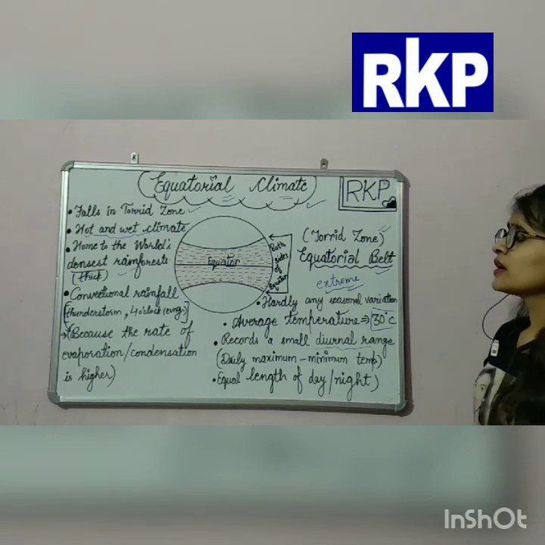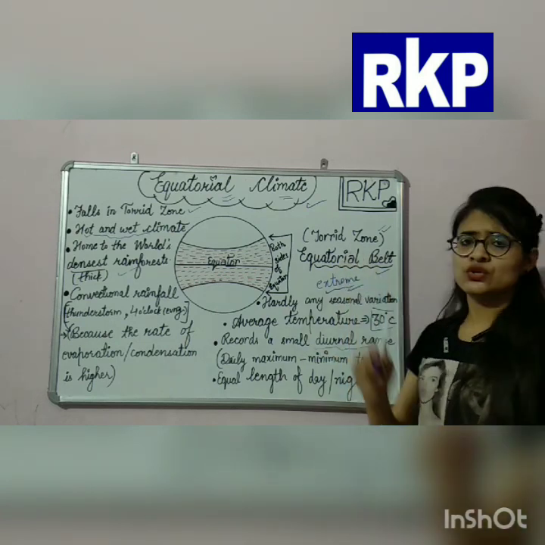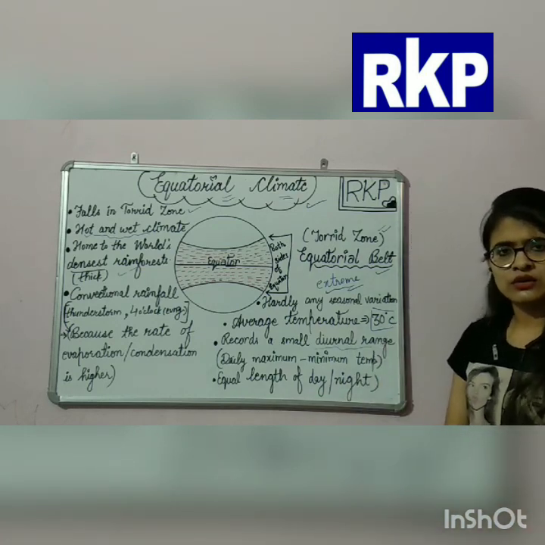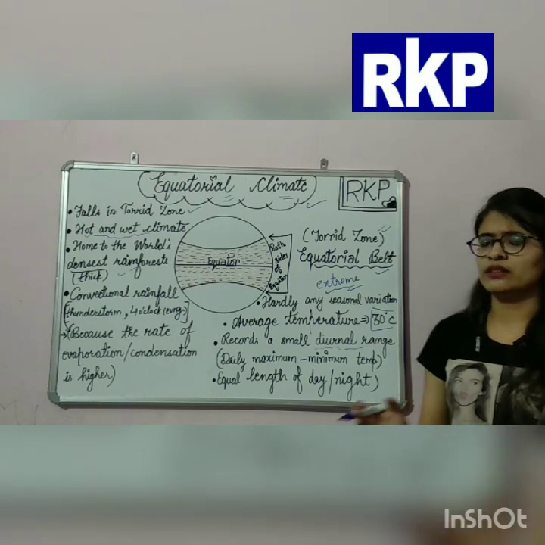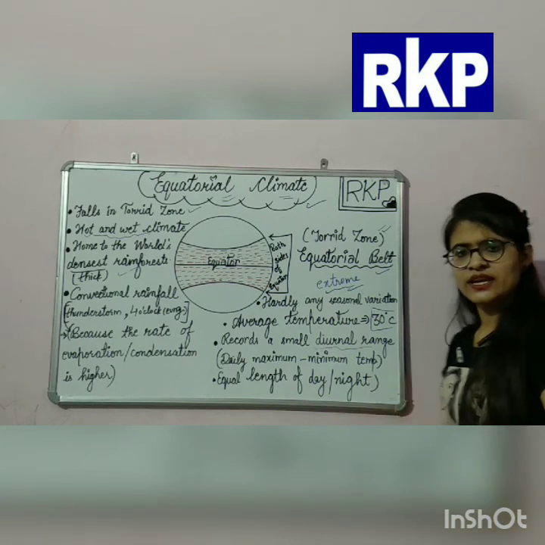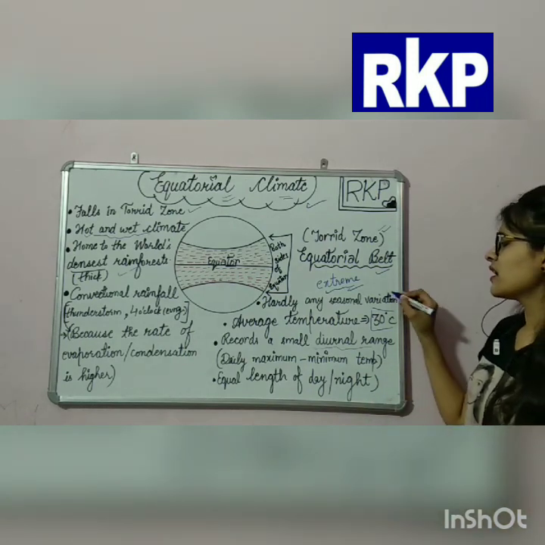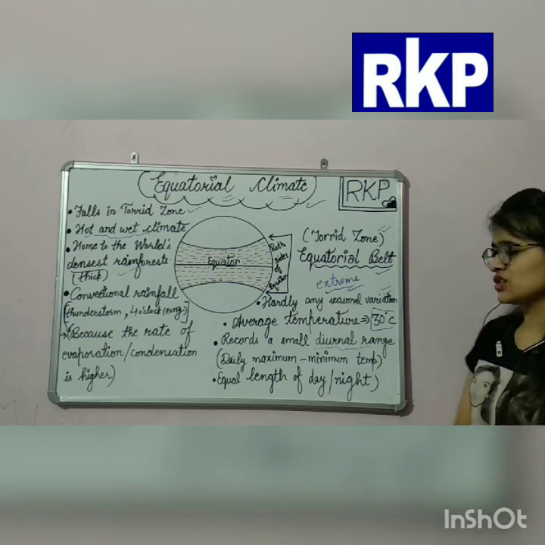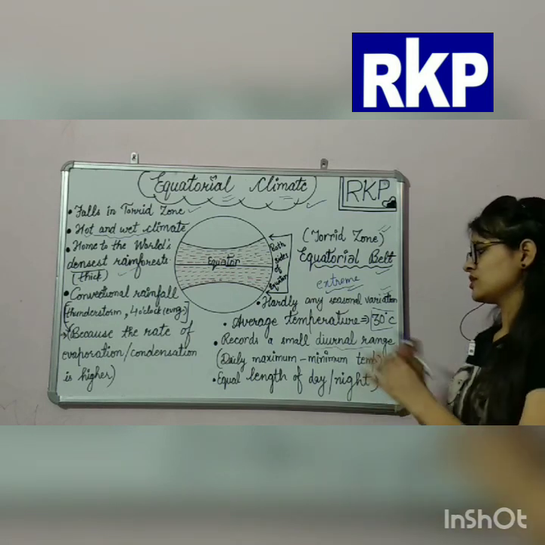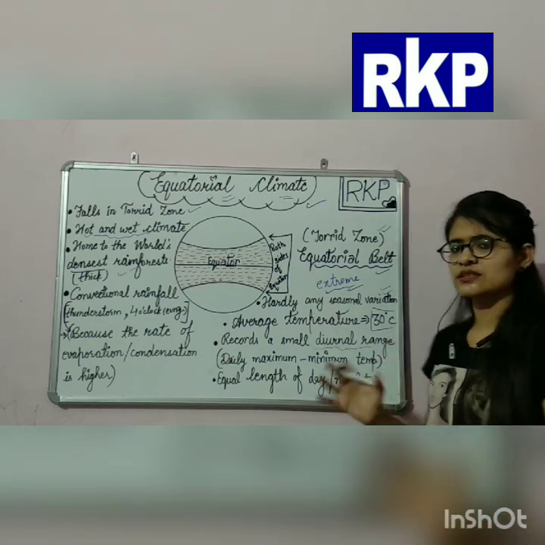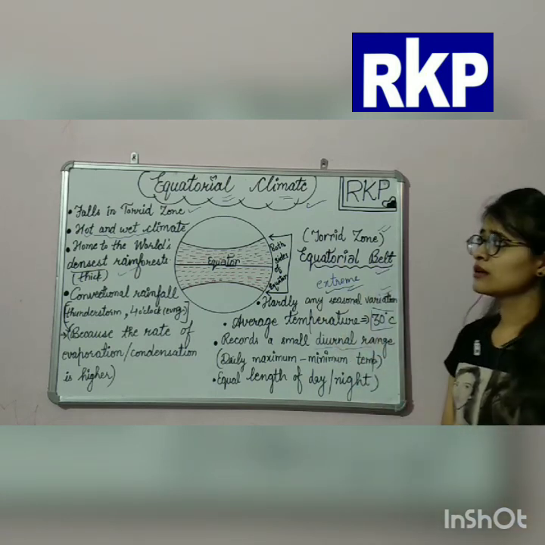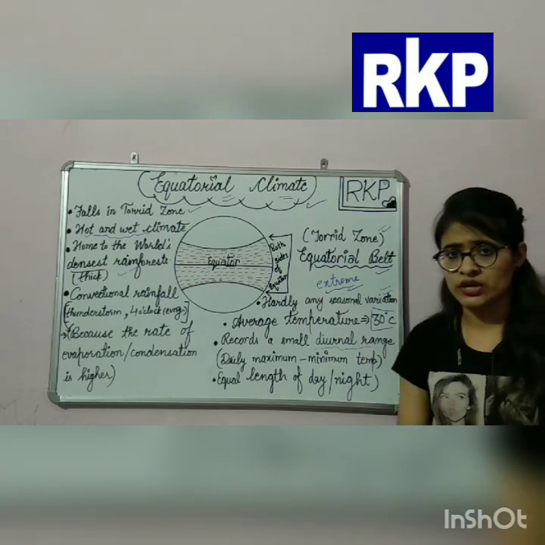Then in the equatorial belt or the torrid zone, the length of days and nights will be equal. Okay, so equal length of days and equal length of nights is experienced in these areas. And next is, there is hardly any seasonal variation. Okay, there is hardly any seasonal variation, meaning there are very few chances of seasons changing. So that was about the climate of our equatorial belt and the torrid zone.